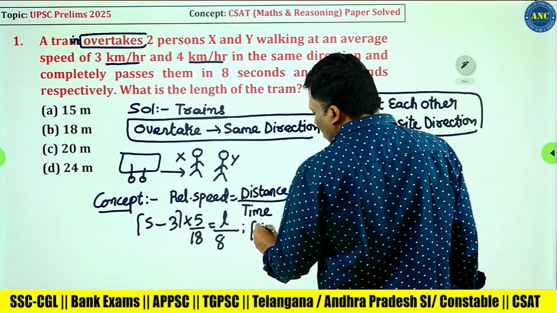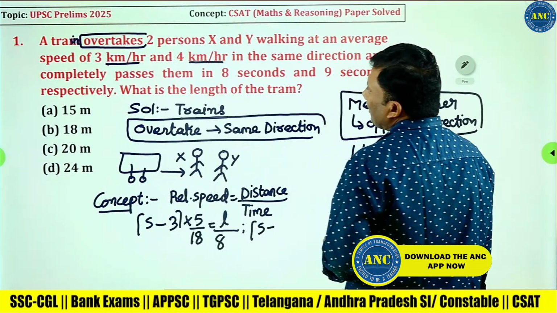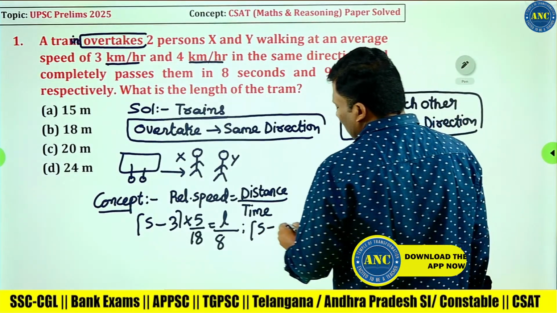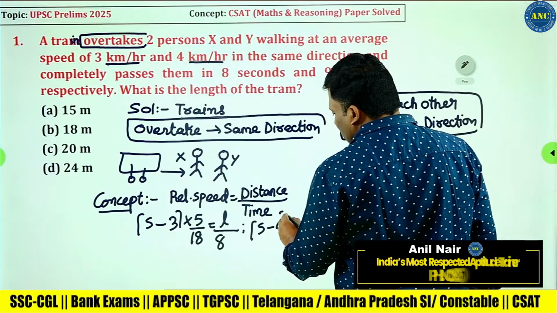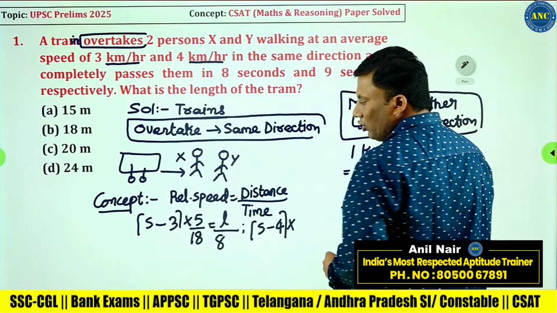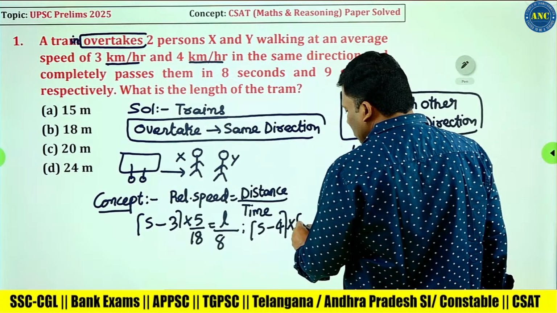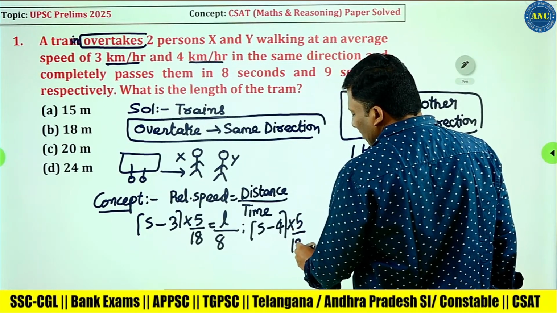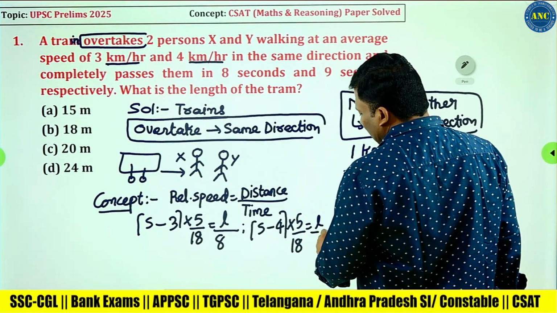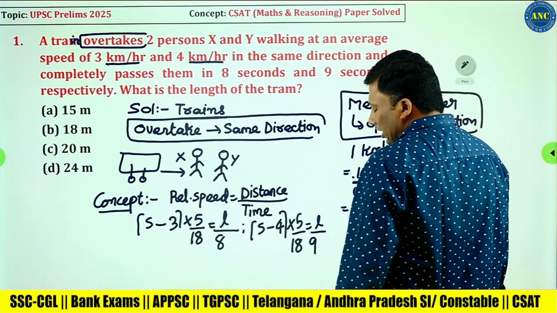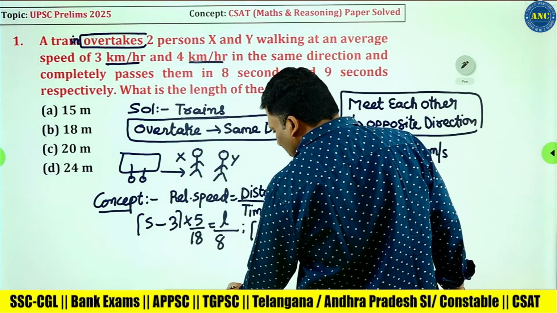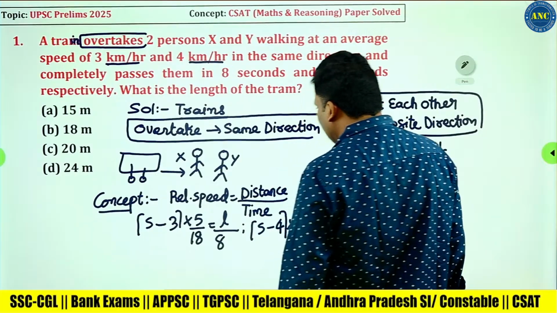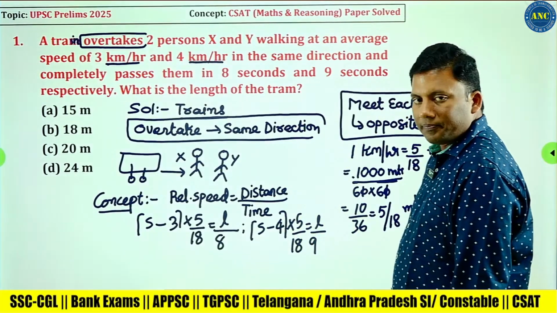Similarly, the train is also overtaking the second person Y. What is the speed? 4. S minus 4, in kilometers per hour, into 5 by 18, and it is overtaking in 9 seconds. Equation 1 and equation 2. I hope the idea is very clear.